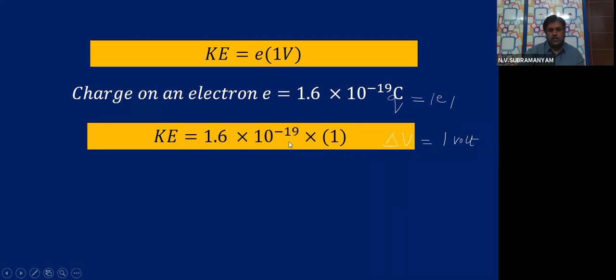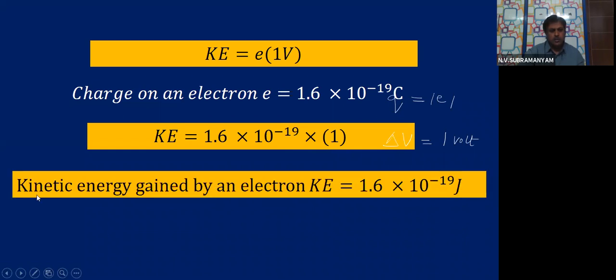What is 1.6 into 10 power minus 19 into 1? That only we will get. That means the kinetic energy gained by the electron is KE is equal to 1.6 into 10 power minus 19 joule. This is the value of the kinetic energy gained by the electron.